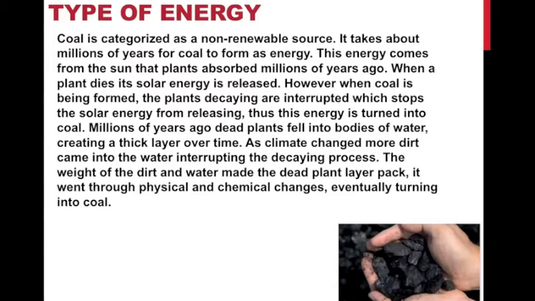Millions of years ago, plants fell into bodies of water, creating a thick layer over time. As climate changed, more dirt came into the water, interrupting the decaying process. The weight of the dirt and water made the dead plant layer pack. It went through physical and chemical changes, eventually turning into coal. How it is obtained. Here are a few clips describing how coal is obtained as an energy.